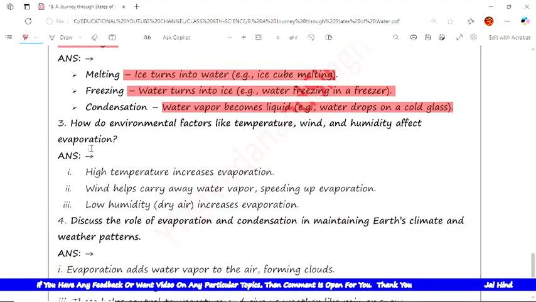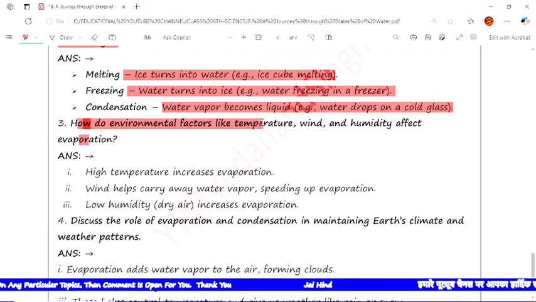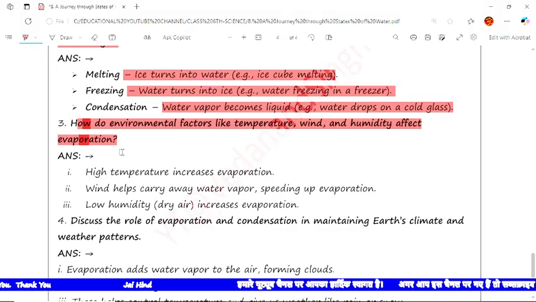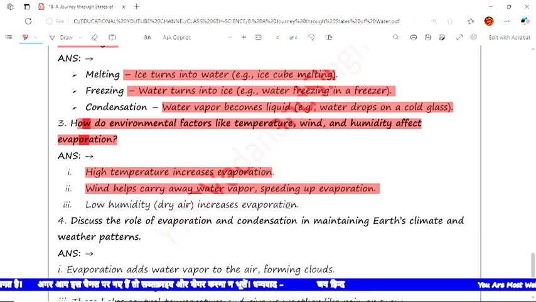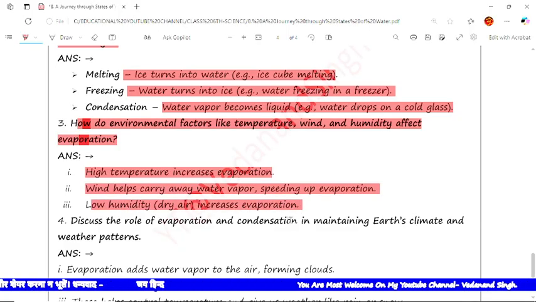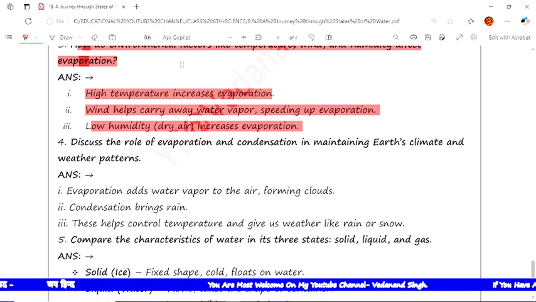The next question is how do environmental factors like temperature, wind and humidity affect evaporation? The answer is high temperature increases evaporation. Next is wind helps carry away water vapor, speeding up evaporation, and low humidity, dry air, increases the evaporation. Now the next question is the fourth number question.